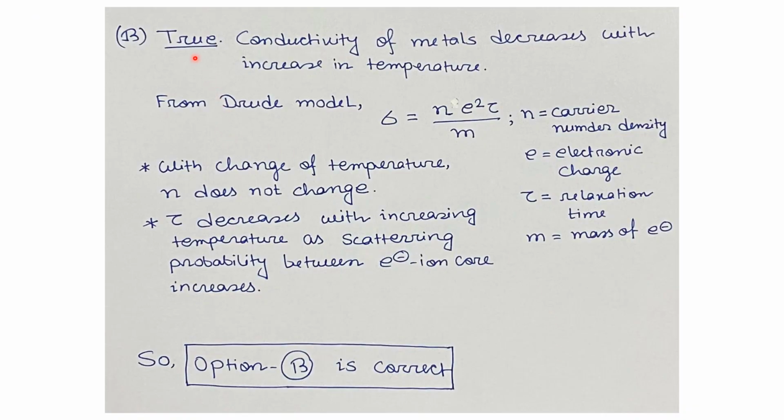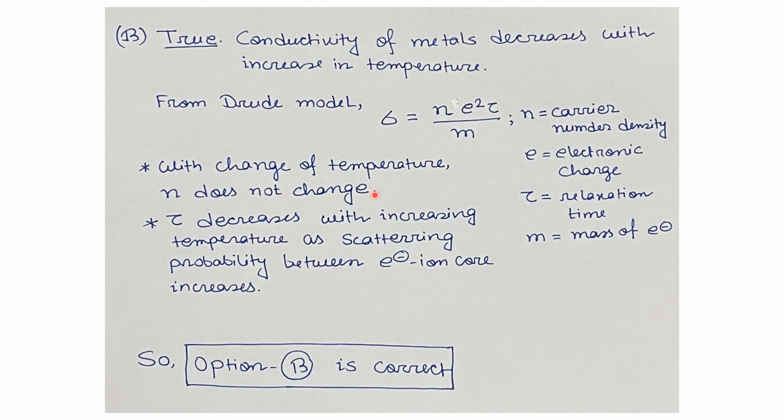The second option, option B, is true, which is conductivity of metals decreases with increasing temperature. From the Drude model, we know conductivity of a metal is given by n e squared tau by m, where n is the carrier number density, e is the electronic charge, tau is the relaxation time or mean collision time, and m is mass of electron.